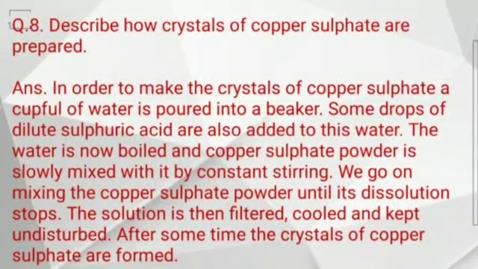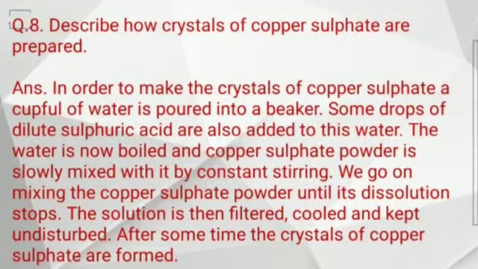Once again I am explaining this answer. Describe how crystals of copper sulfate are prepared. In order to make the crystals of copper sulfate, a cup full of water is poured into a beaker. Some drops of dilute sulfuric acid are also added to this water.